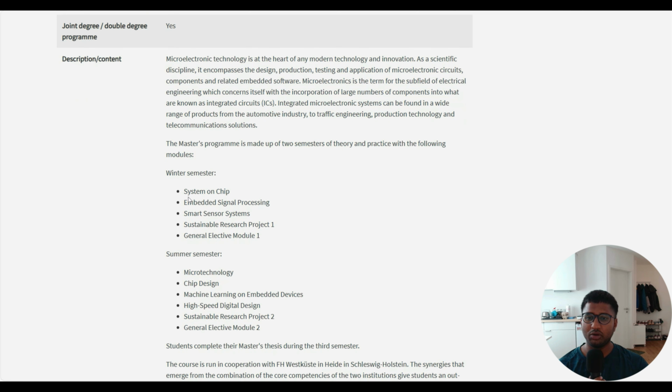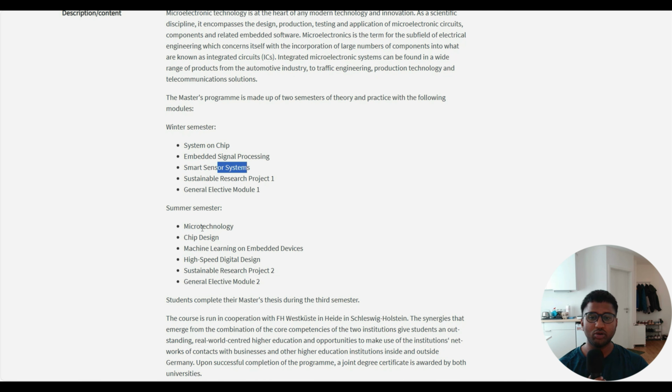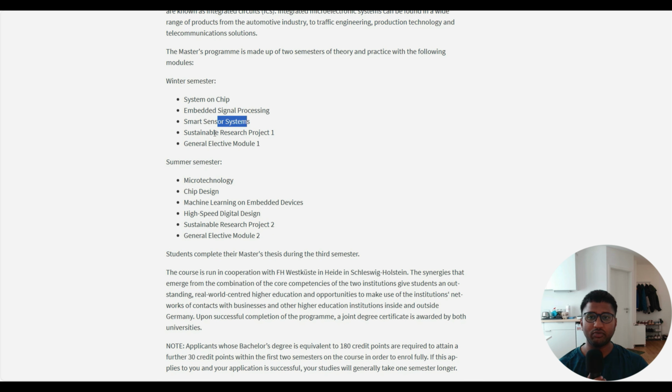So in winter semester you will do system on chip, embedded signal processing, smart sensors, sustainable energy project 1, general elective module 1. In the summer semester you will do microtechnology, chip design, machine learning, embedded devices, high speed digital design, sustainable research project 2 and general elective 2. After completing the 1st and 2nd semester, in the 3rd semester you will do your master thesis.